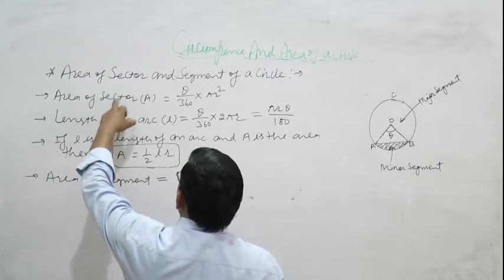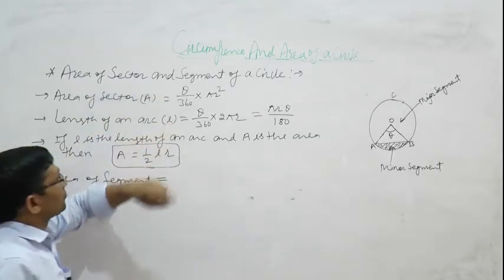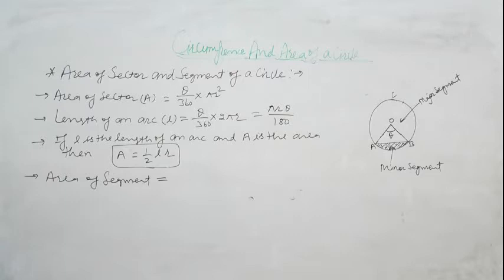Area of sector, it means theta upon 360 into pi r square. This is represented by A, and length of an arc L is theta upon 360 into 2 pi r.